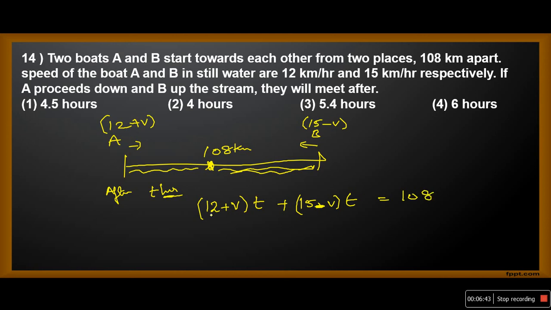Observe carefully. 12T plus 15T is 27T. Vt and minus Vt get cancelled. So 27T equals 108. So T equals 4 hours. The answer is option 2.